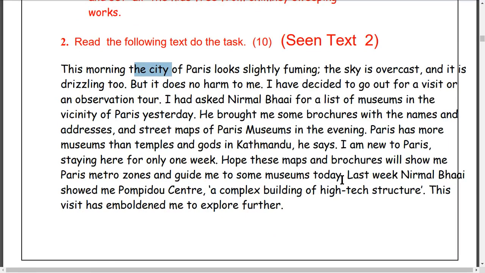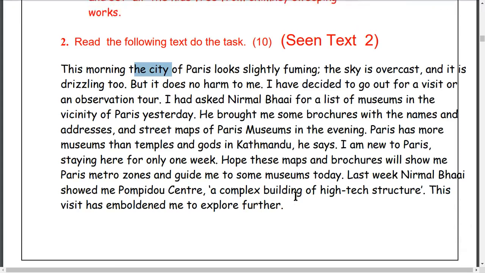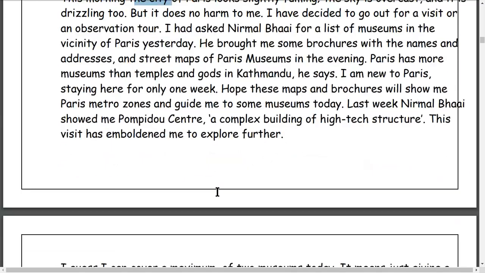He hopes these maps and brochures will show me the Paris metro zones and the railway stations, the underground railway run by electricity, and guide me to some museum today. Last week, Nirmal Bhai showed me the Pompidou Center, a complex building of high-tech structure. Nirmal Bhai showed the writer.